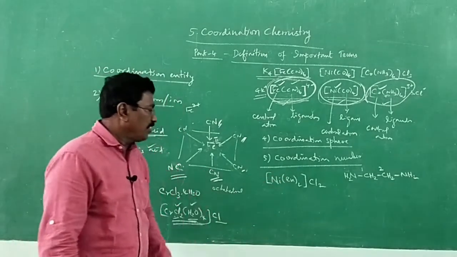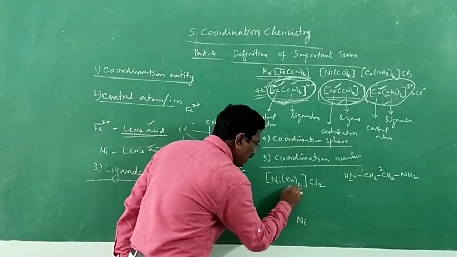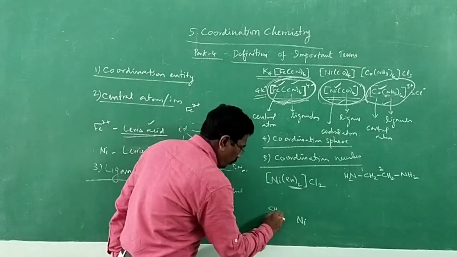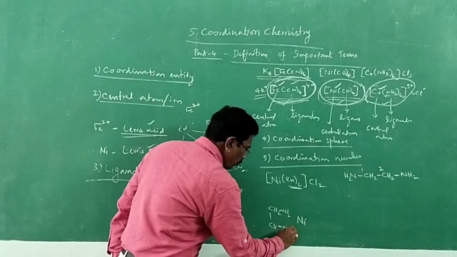Here, 2 ethylene diamine molecules are bonded to nickel. In what way? NH2-CH2-CH2-NH2, 1,2-ethane diamine.